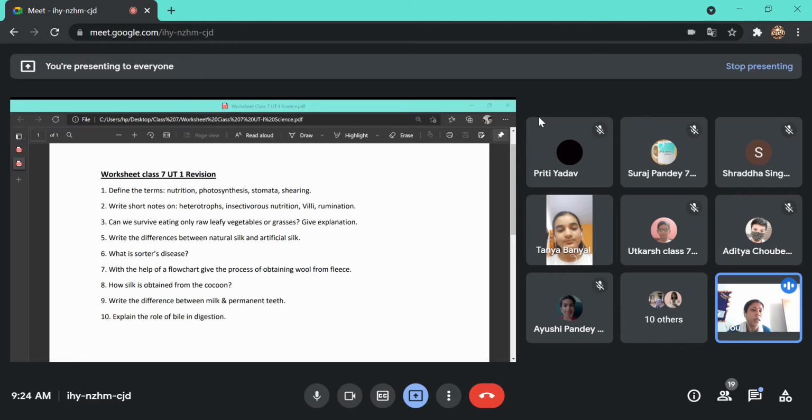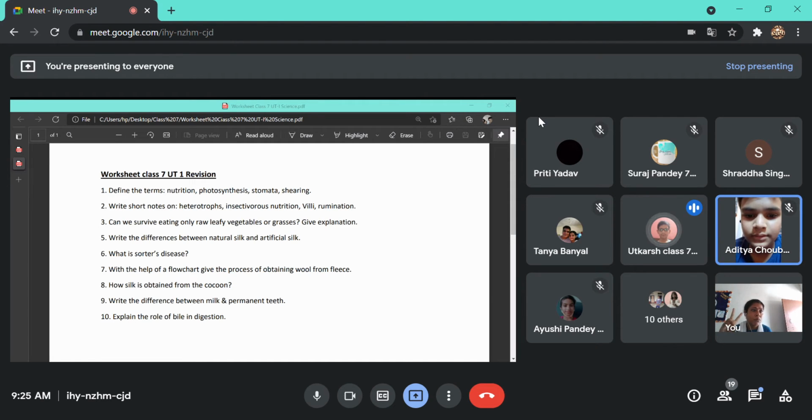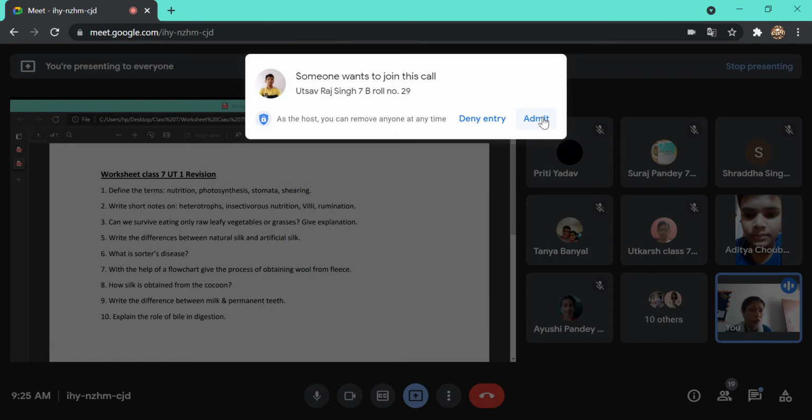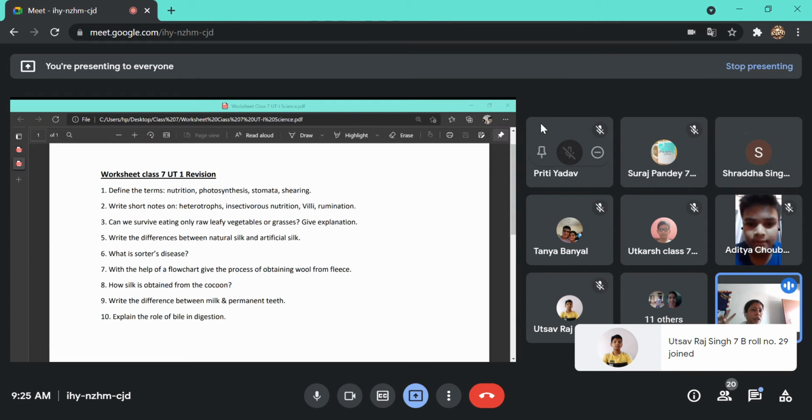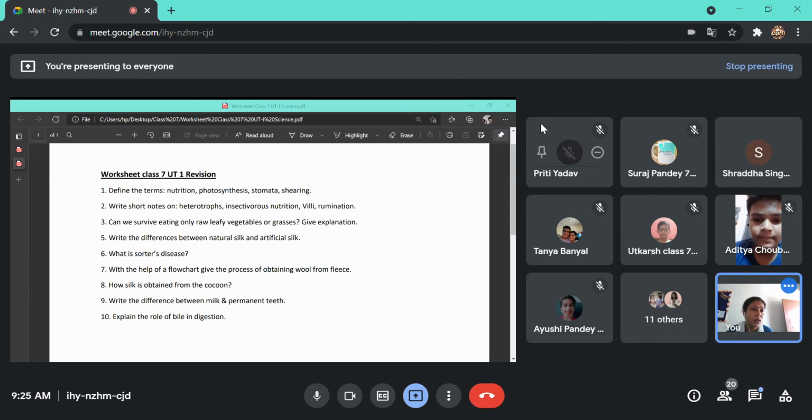Not Tanya. Other than Tanya, Aditya, give me that. What are the raw materials required for photosynthesis, out of which glucose is made? Oxygen. Oxygen is liberated in the process of photosynthesis. Yes, Shraddha, only the requirements, not the other things. Water and carbon dioxide. Water and carbon dioxide, very good.